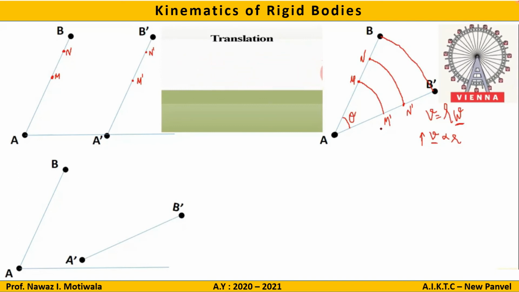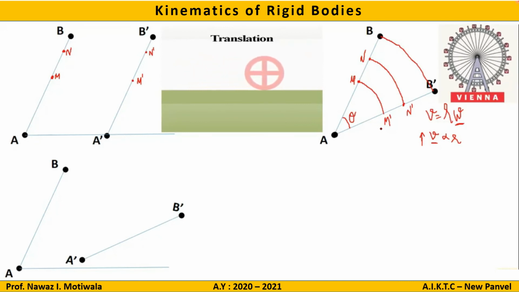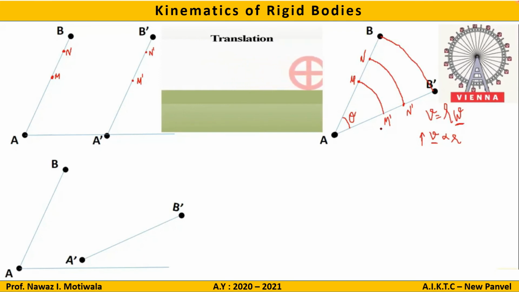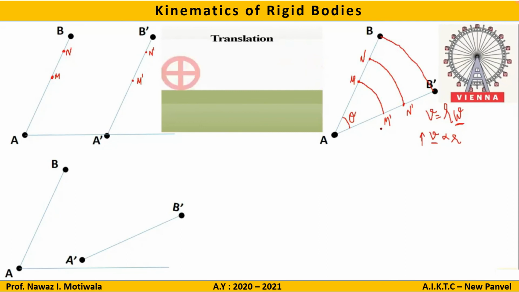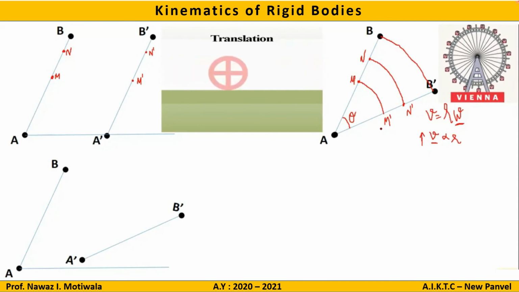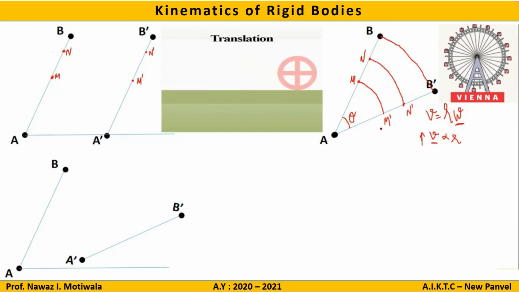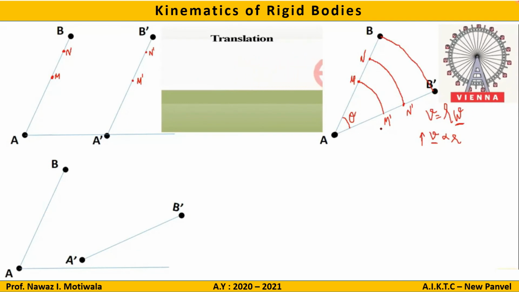Yes, you all are correct. It is performing rotational as well as translation motion. This type of case, where a body performs both rotational and translation motion at the same time, is known as general plane motion. Again I repeat, when a body performs rotational as well as linear motion at the same time, that kind of motion is known as general plane motion.